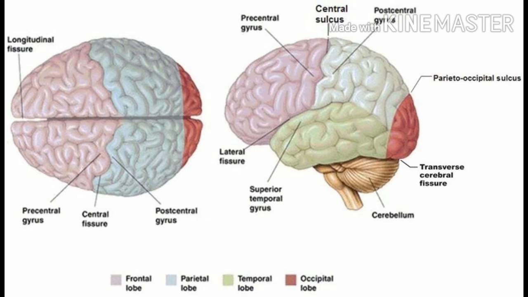Fissure means cracks usually here, or you can say the separating lines between each part of the cerebrum is referred as fissure. For example, the two hemispheres are separated by longitudinal fissure. In second picture you can clearly see the different fissures between the lobes along with sulci and gyri.